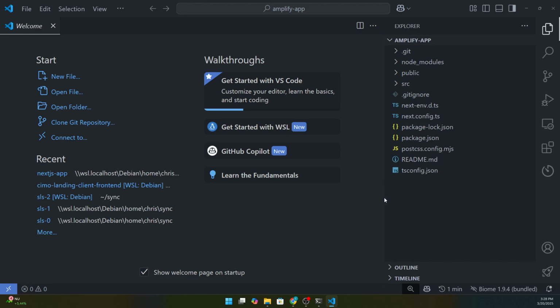Like, I don't know, if you need authentication, you are going to use AWS Cognito. If you need data persistent, you are going to use DynamoDB. If you need safe files, you are going to use S3.